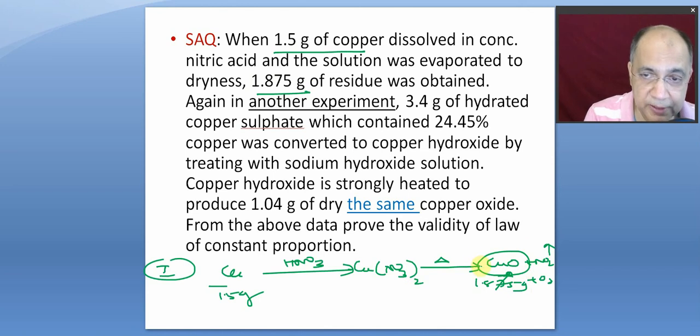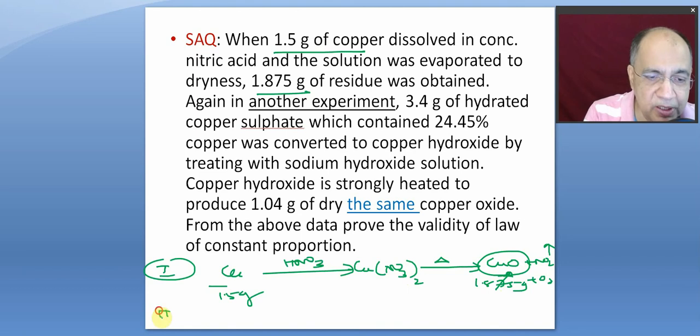This is 1.5 gram and this is 1.875 gram, and the difference is the amount of oxygen present in this copper oxide. I have written here CuO, but they did not know it is CuO or Cu2O, that is cuprous oxide. They didn't know that. I am just writing because I don't have space to write in language copper oxide.